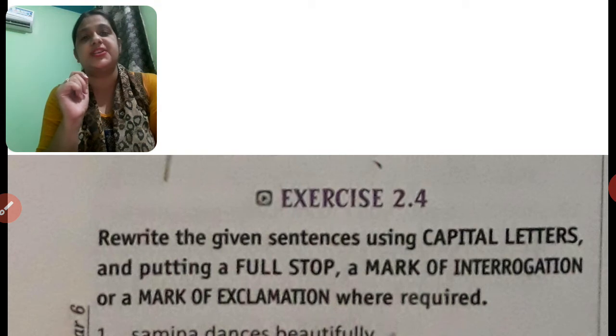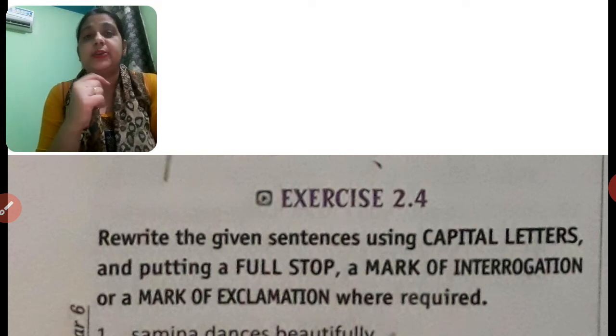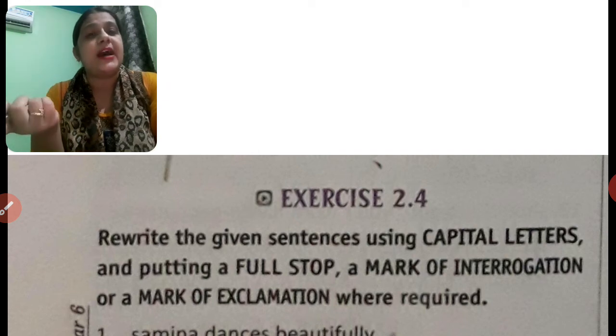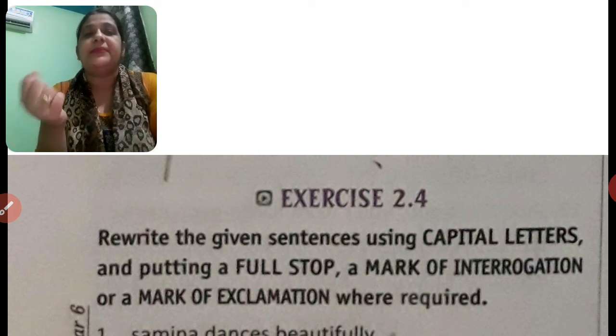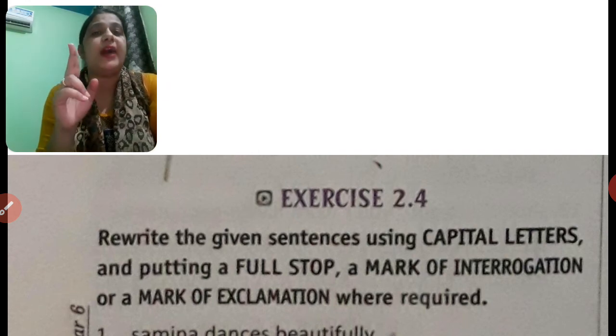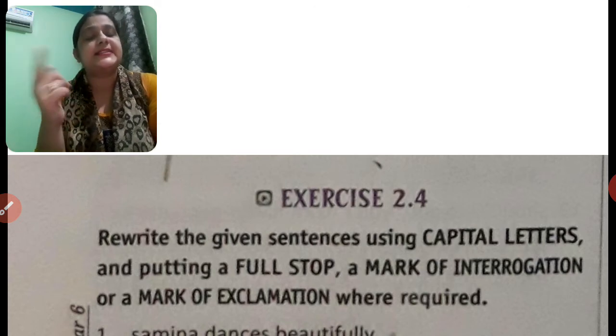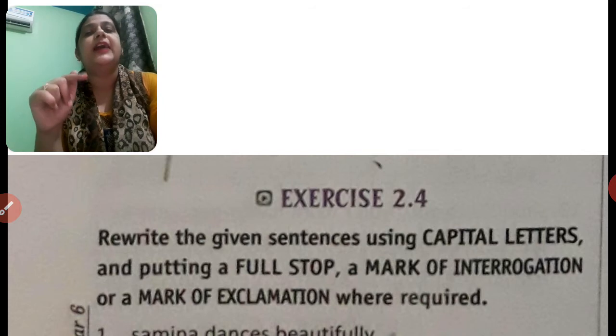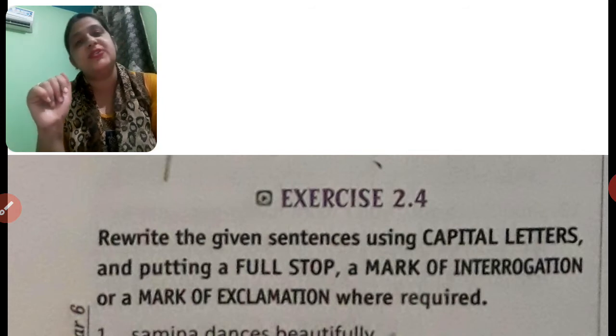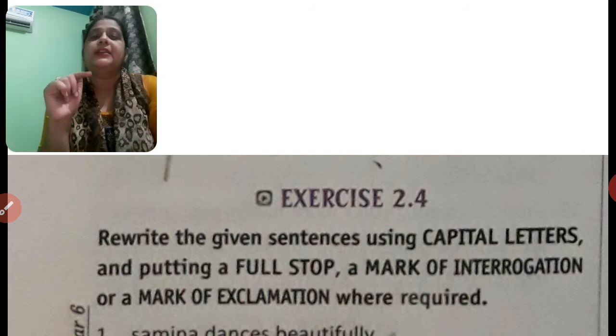The second type is questions, which are also called interrogative. Interrogative sentences are those that are used to ask questions. Interrogative sentences are of two kinds. First, those that start with a question word, and second, those that start with a helping verb. Question words are WH family words.